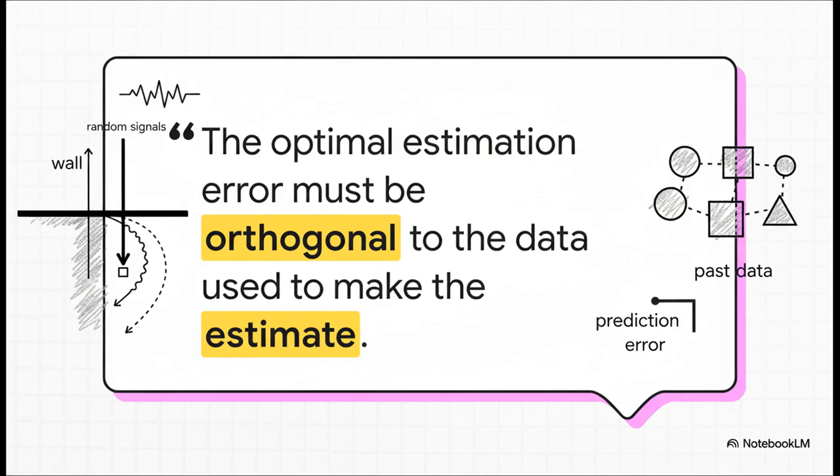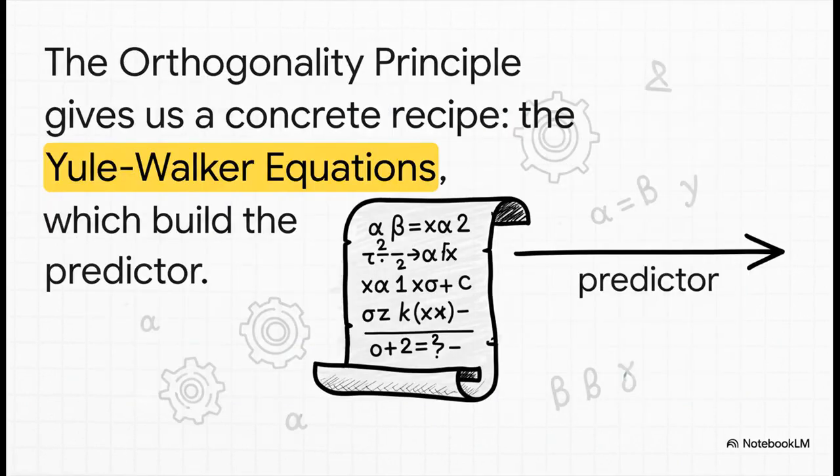It's orthogonal. In prediction, that wall represents all your past data, and the shortest path, that's your smallest possible error. And this orthogonality principle isn't just some abstract theory. No, it gives us a concrete recipe, a set of instructions called the Yule-Walker equations. When you solve these equations, they spit out the magic numbers, the coefficients, that let you build the absolute best linear predictor you can, all based on what the signal has done in the past.